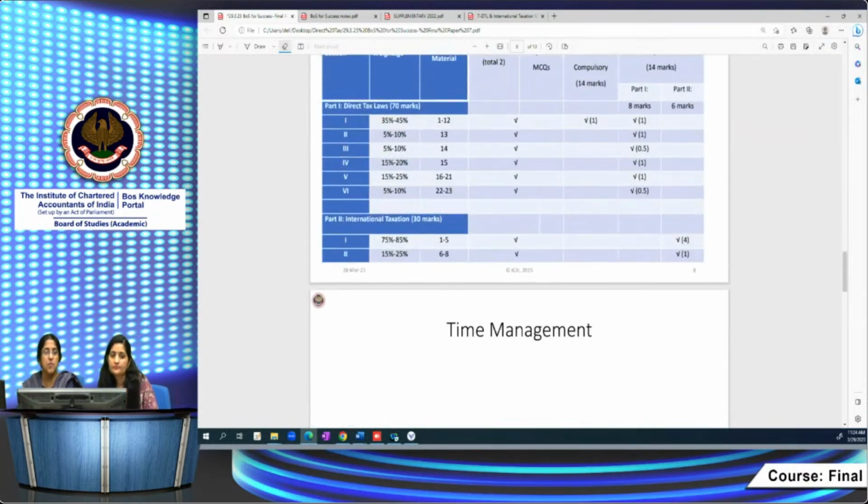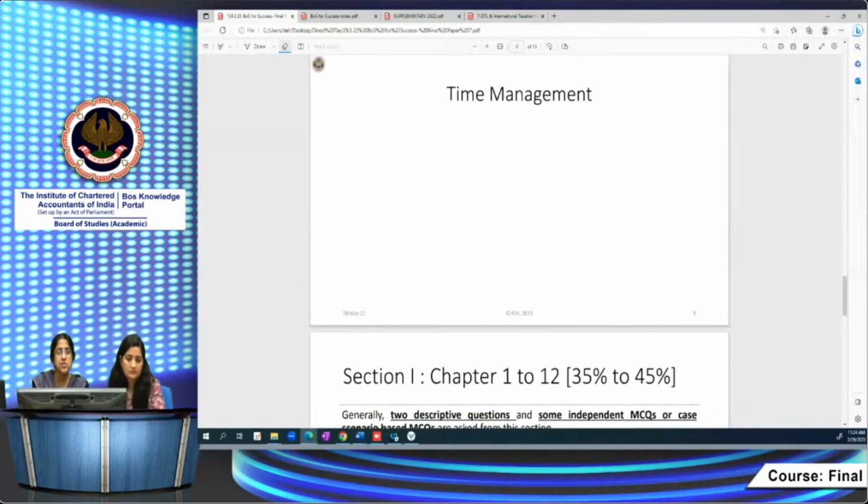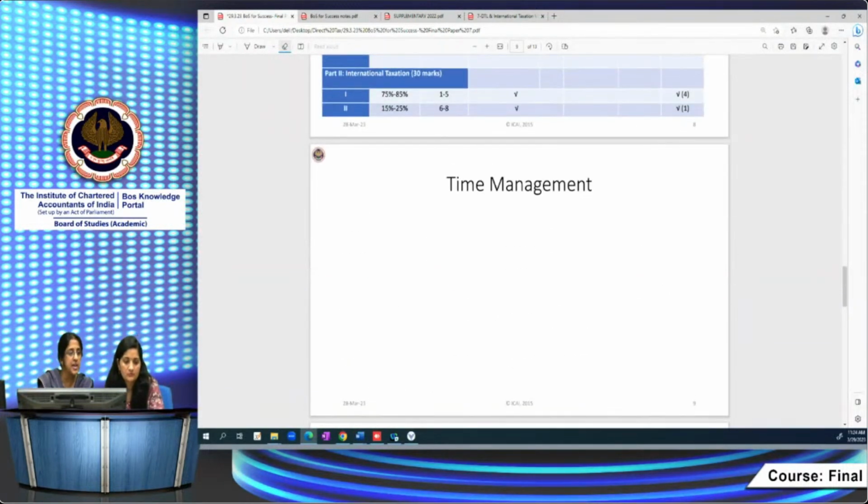Okay, now another important thing which we notice is many students say they're not able to complete the paper on time. The DT paper is very vast, so it's important that you plan your time at the time of writing.